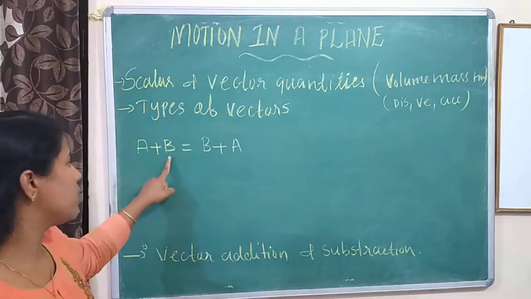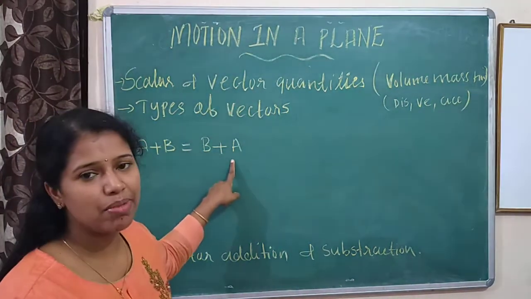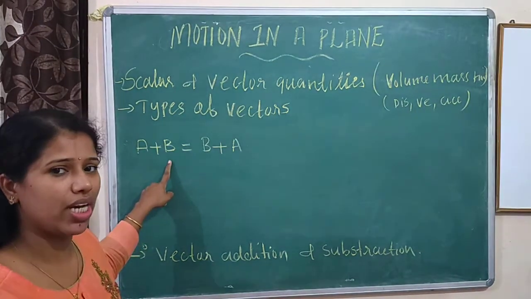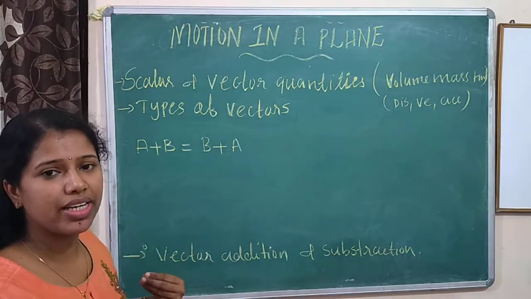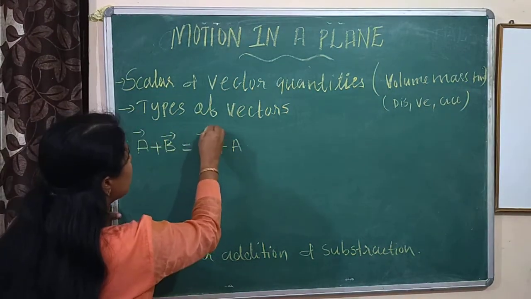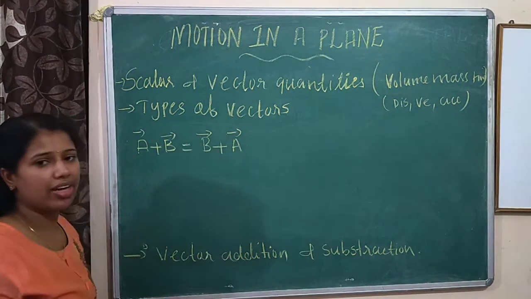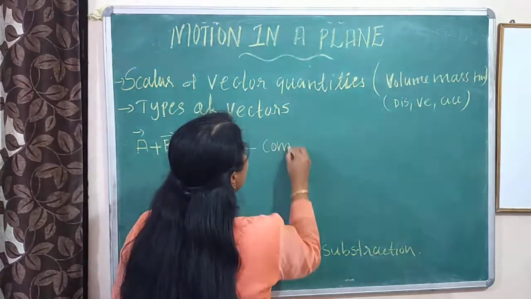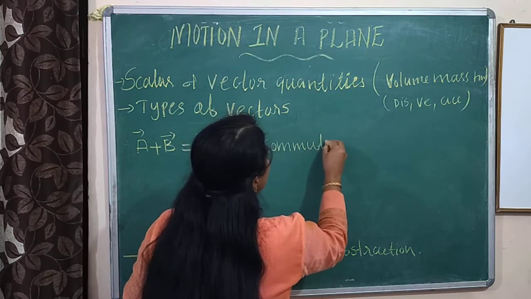For example, 2 plus 3 we write 5, and 3 plus 2 also we can write 5. In the same way, vector A plus vector B is equal to vector B plus vector A. This law is known as commutative law.